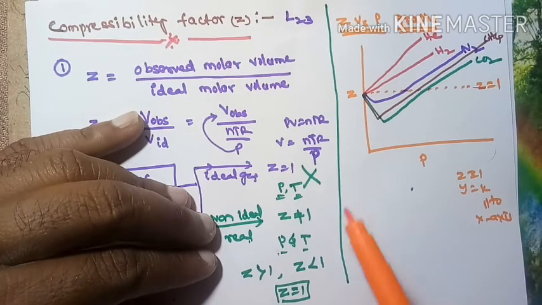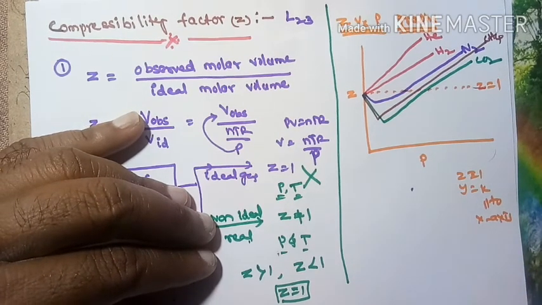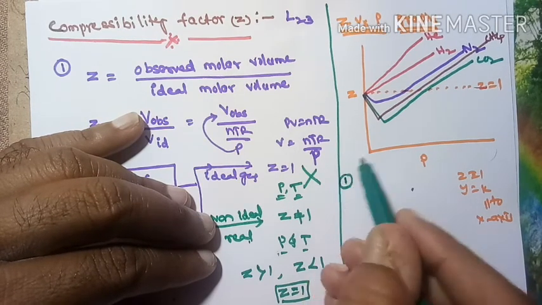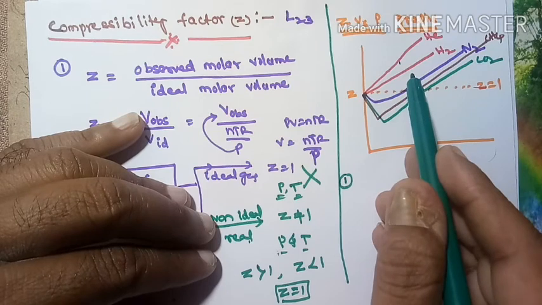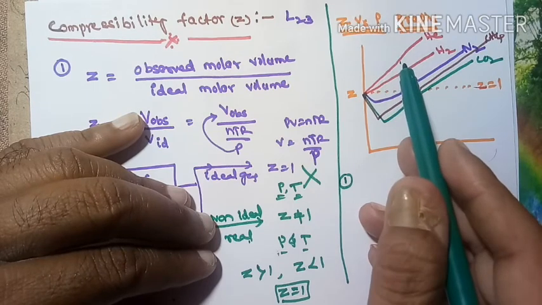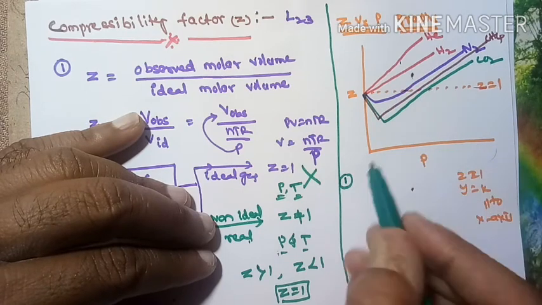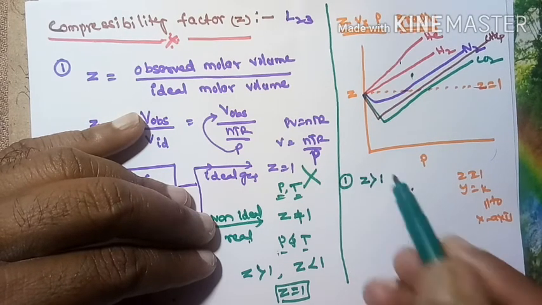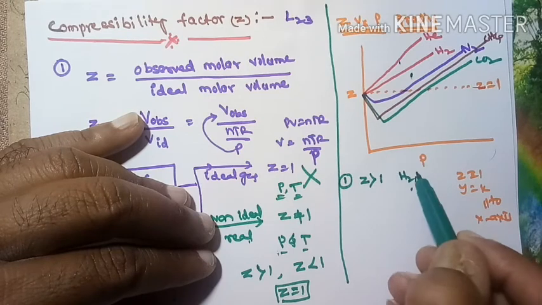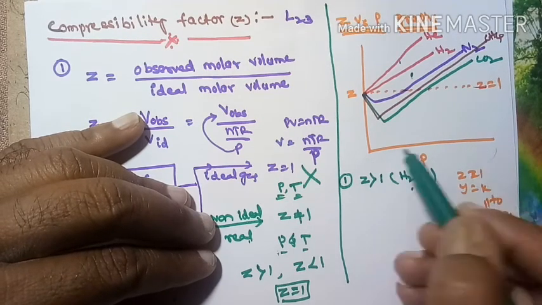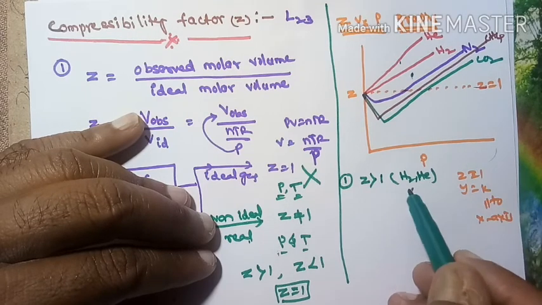Which points do you observe from the graph? The first point is that hydrogen and helium gases are always above the Z line, so they are positively deviated. Hence Z is greater than 1 for hydrogen and helium at all pressures.